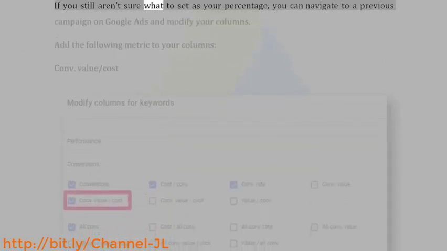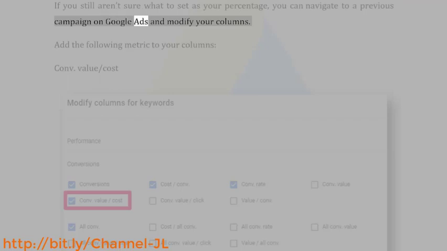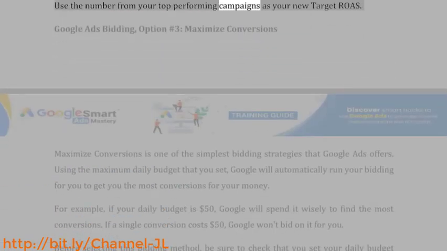If you still aren't sure what to set as your percentage, you can navigate to a previous campaign on Google Ads and modify your columns. Add the following metric to your columns: CONV value/cost. Use the number from your top performing campaigns as your new target ROAS.